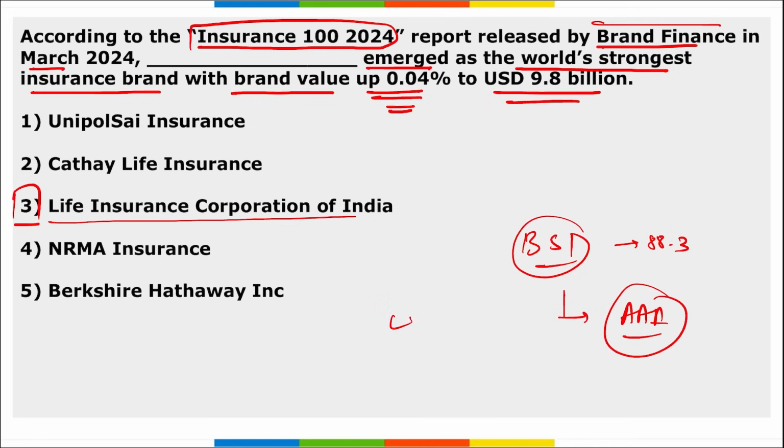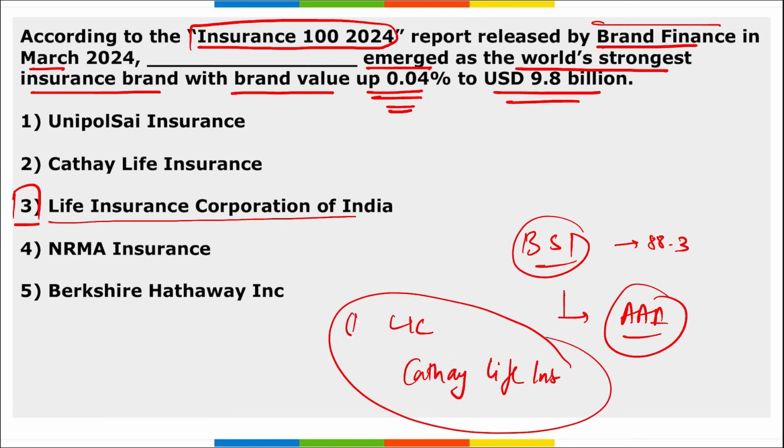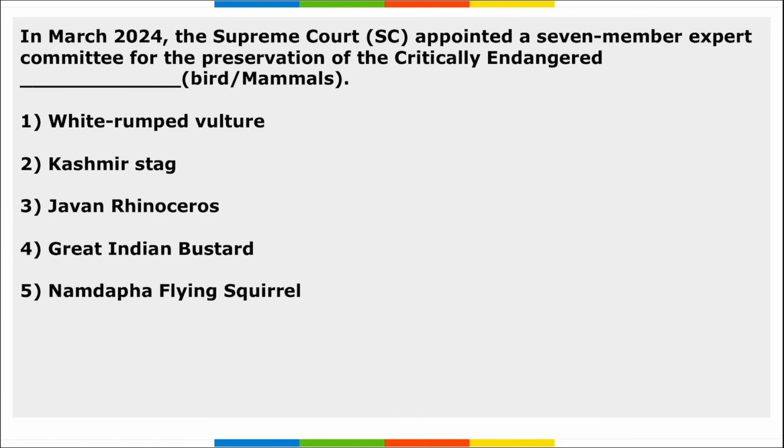Then LIC is followed by Taiwan-based Cathay Life Insurance, right? So first is LIC and second is Taiwan-based Cathay Life Insurance. Third, the Supreme Court appointed a 7-member expert committee for the preservation of the critically endangered Great Indian Bustard.